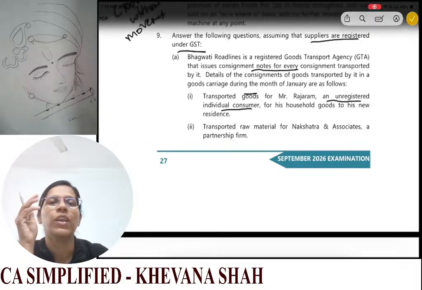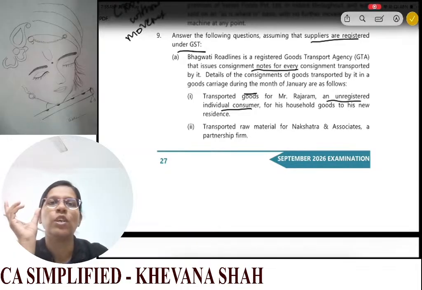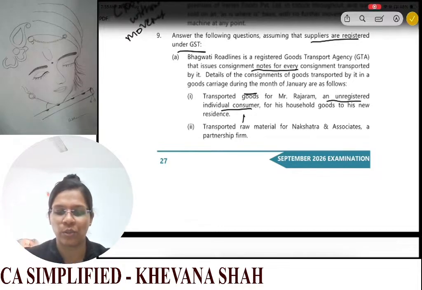So here, when a GTA provides services to an individual, and that is for personal use, these services are specifically exempt, so here no GST.